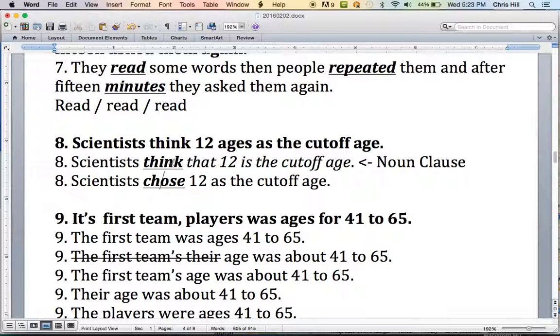Notice that with this verb, think, we can have a noun clause again. Subject, verb, object. And all of this is the object of the main clause. Subject, verb, object. So with think and say, these verbs often have a noun clause.